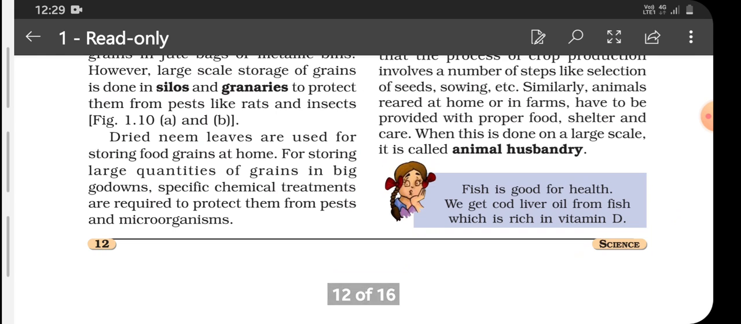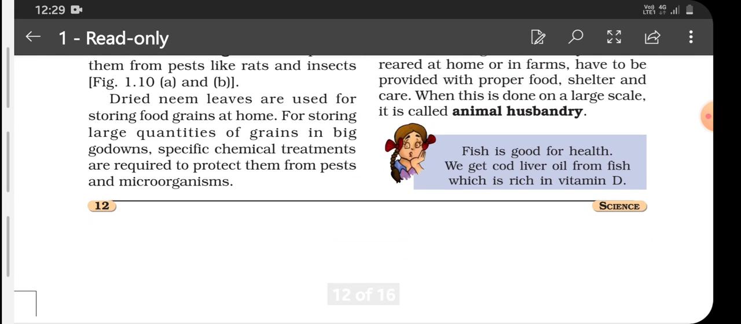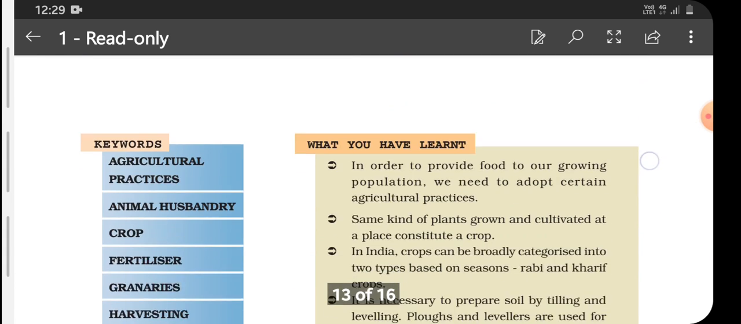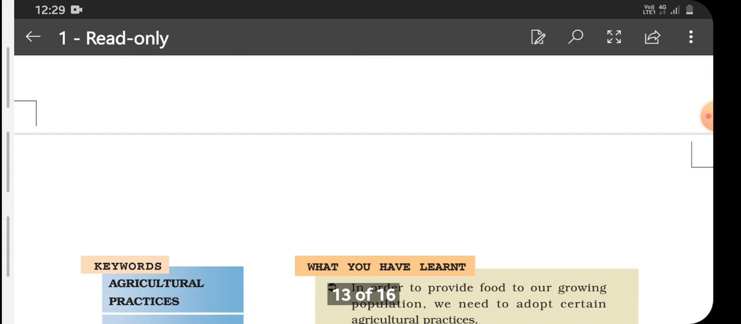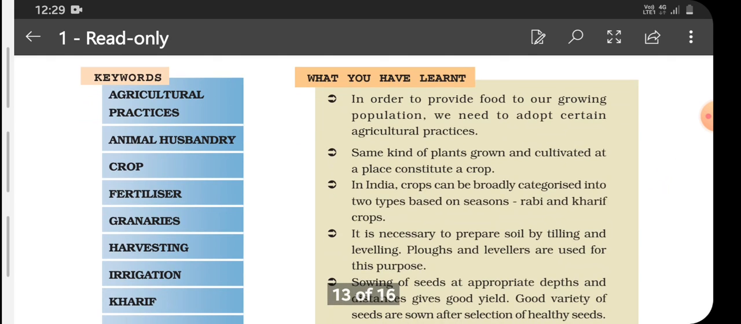So children, fish is good for health. It provides us with vitamin D, and we get this vitamin D from cod liver oil, which we obtain from fish. So we get a lot of other nutrients also from animals.